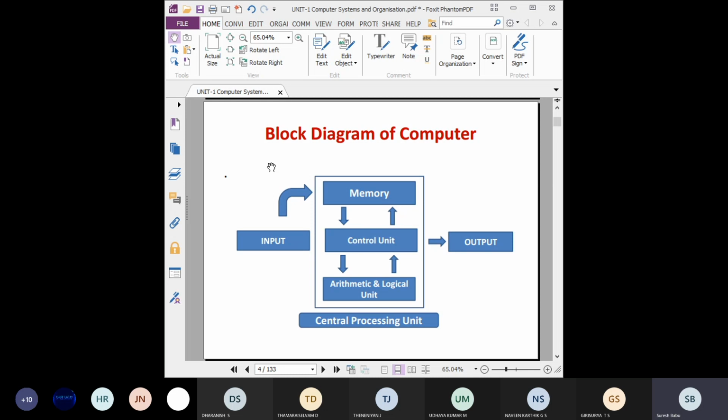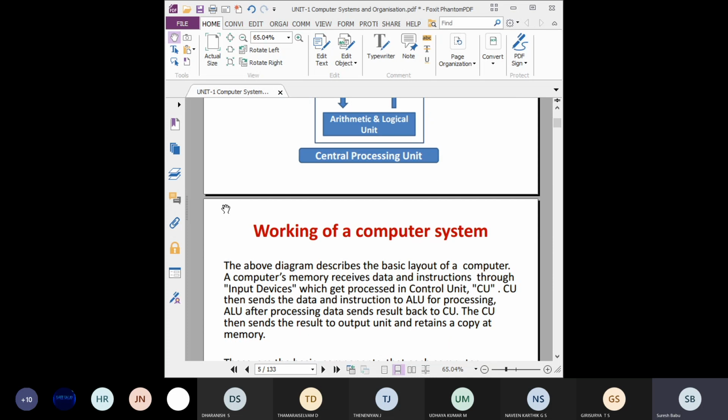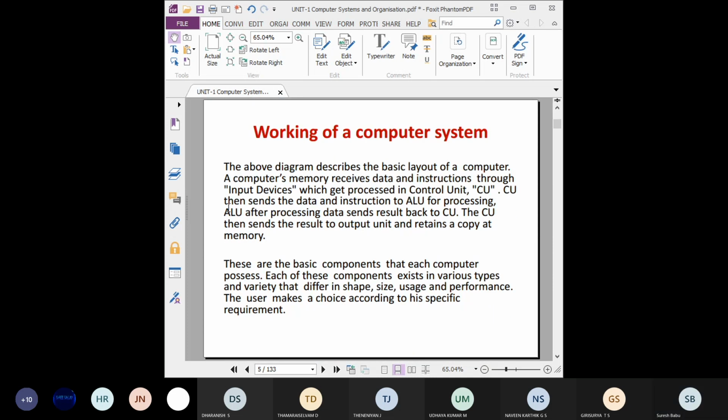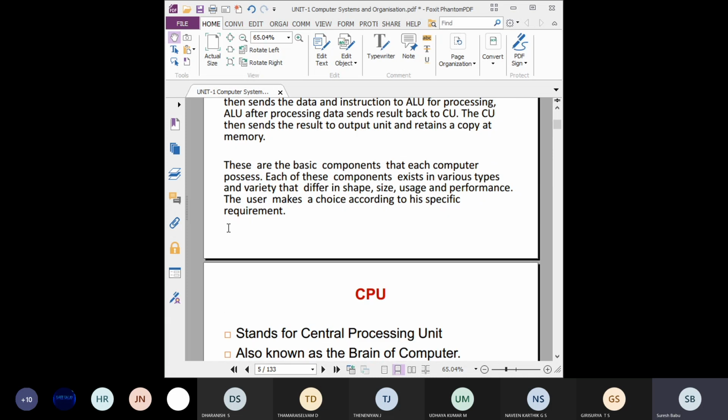Then number systems, converting from one number system to another. I asked many questions, so you have to practice a lot and try to answer. For the block diagram, everyone draw neatly and practice it. After this class you will also have some 1.5 hours to study. So now also, students, you can study. Those who want a revision can listen, and the remaining students can study.